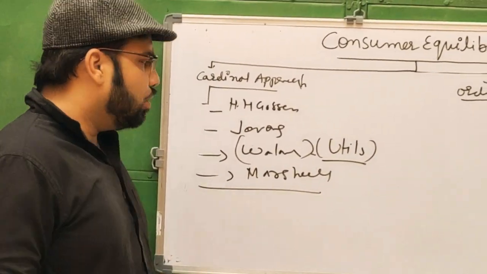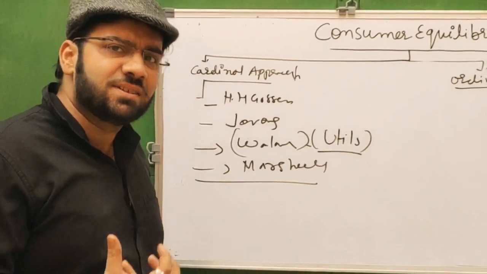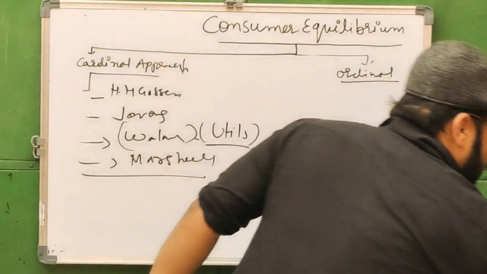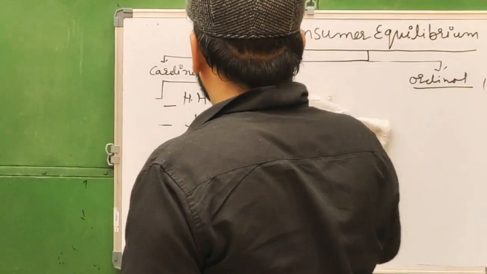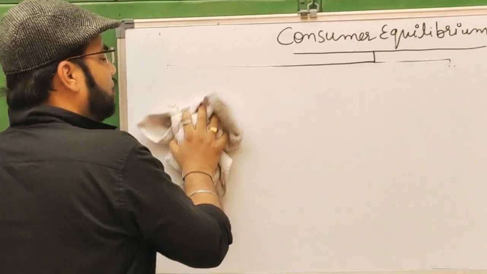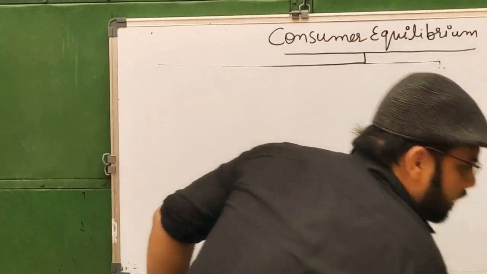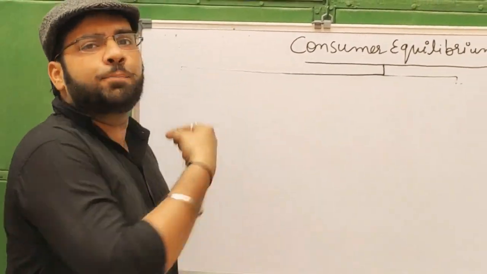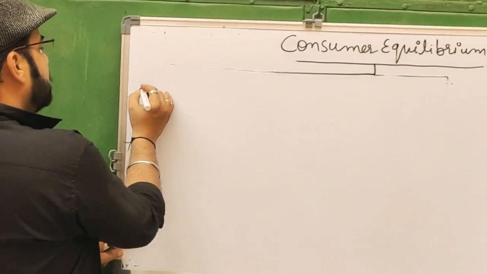So, what are the assumptions hidden behind this approach? We will take these assumptions one by one here. First of all, we will have to know the assumptions, then we will discuss the consumer equilibrium with the help of this approach. The assumption is that